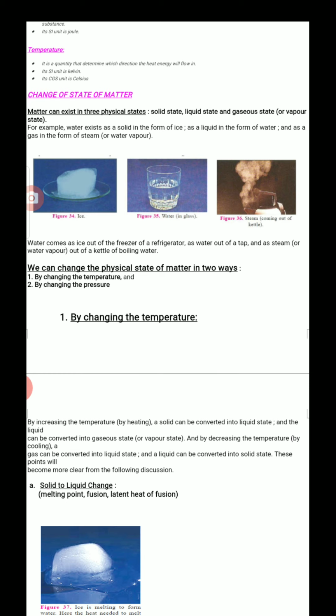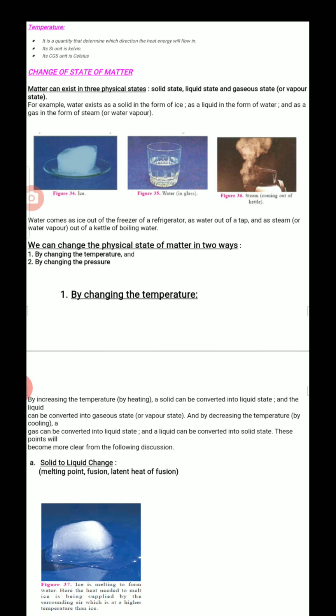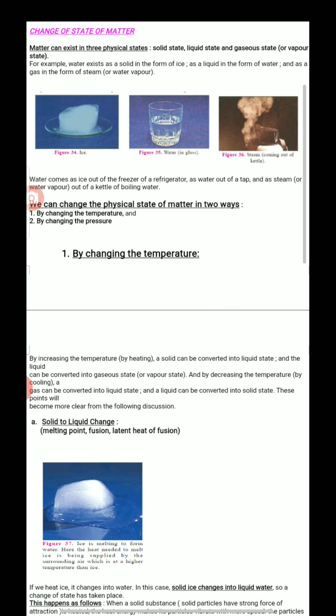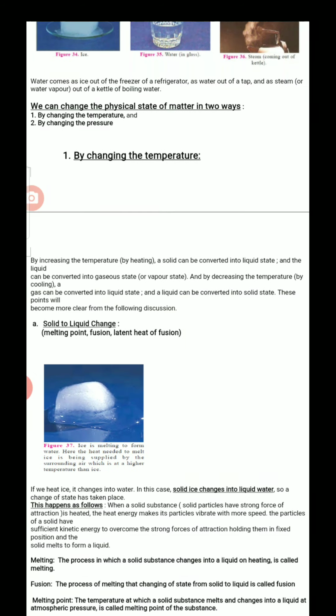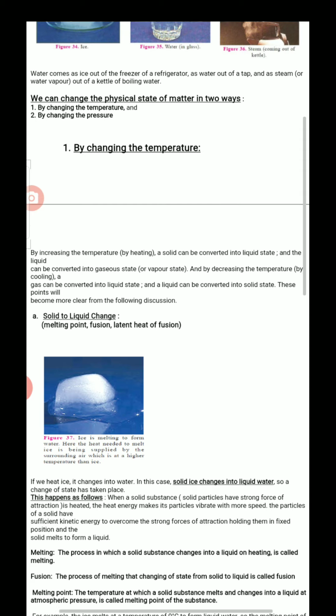How are these three different states possible for one matter only? We can change the physical state of a matter in two ways. One is by changing the temperature. Let's see the first topic, by changing temperature. By changing temperature, how we can convert the physical state of a matter into different forms. Just by increasing temperature means, remember, very simple, by supplying heat, that's it.